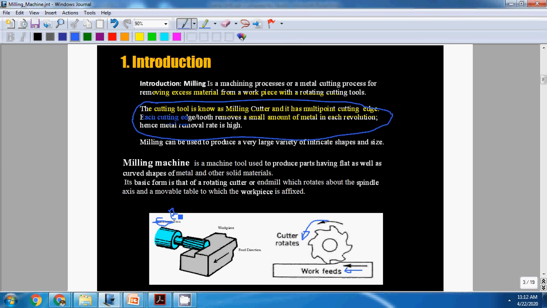The workpiece is fed against the rotating cutting tool. This is the feeding direction. The cutting tool cuts the workpiece and chips are formed.